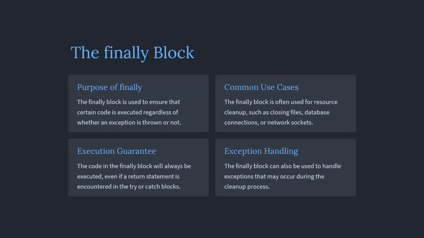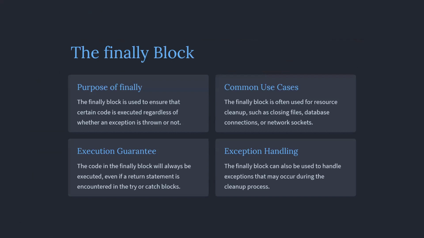Now let us know more about the finally block. The purpose of finally: we are gonna use it whether an exception is thrown or not, we are gonna execute that piece of code. Such code we are gonna keep in this block.